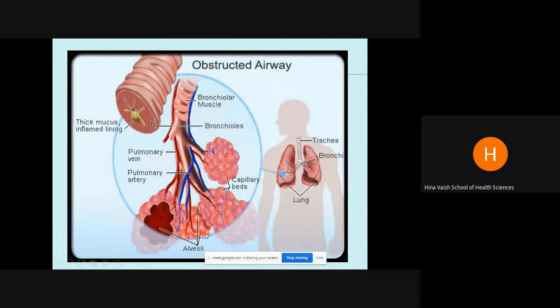So here I have tried to show the various aspects of the tracheobronchial tree. When we are saying the bronchial smooth muscles, these are the bronchial smooth muscles which get affected. Okay, these are the capillary beds. The alveoli, when air trapping happens, this happens there.